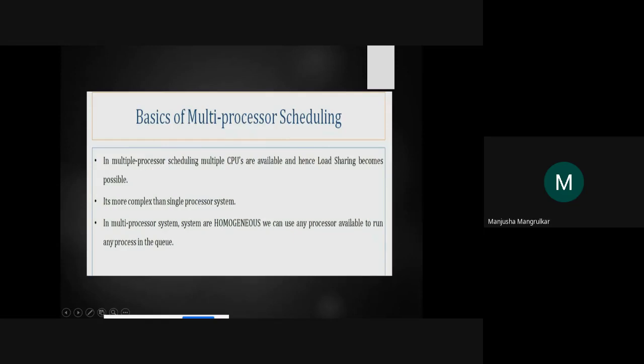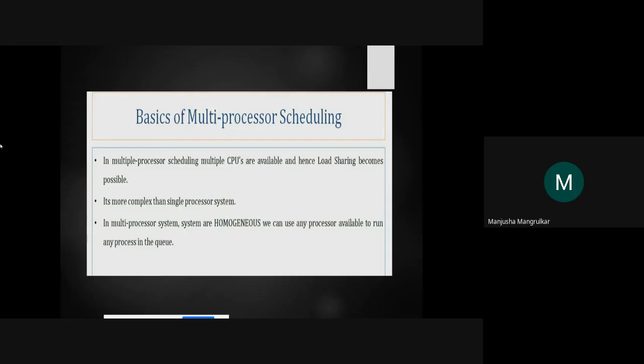In multiprocessor scheduling, multiple CPUs are available and hence load sharing becomes possible, right? Why do we buy a dual core computer? A single processor will execute one job at a time, but with a dual core processor, two jobs will process at the same time. So obviously your execution speed and throughput are higher, you can execute more applications at the same time. So load sharing happens, and the output will be more efficient.